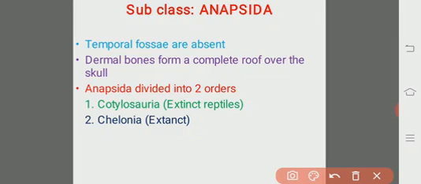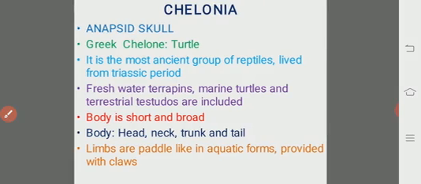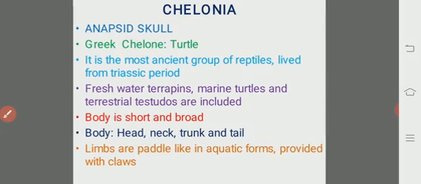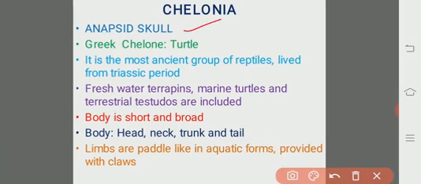This subclass Anapsida is divided into 2 orders, namely Cotylosauria and the Chelonia. The Cotylosaurians are extinct reptiles, so the living forms are included under the order Chelonia. See the characteristic features of the order Chelonia. As we know, there are no temporal fossae at all in the skull, so that is known as the anapsid skull.